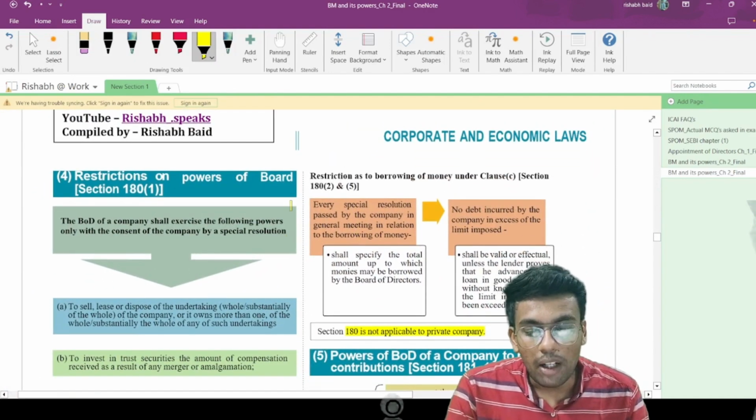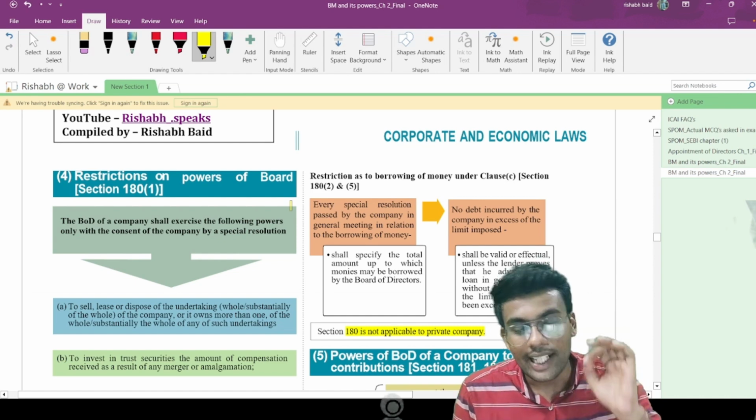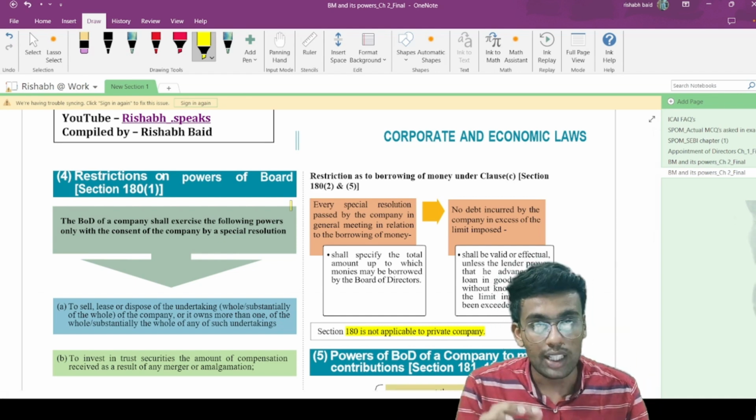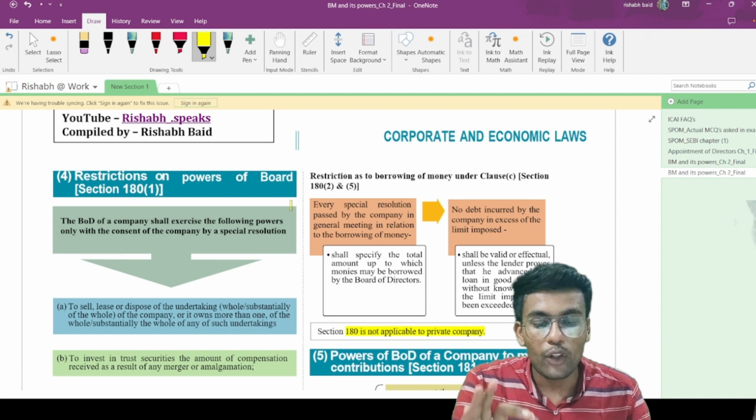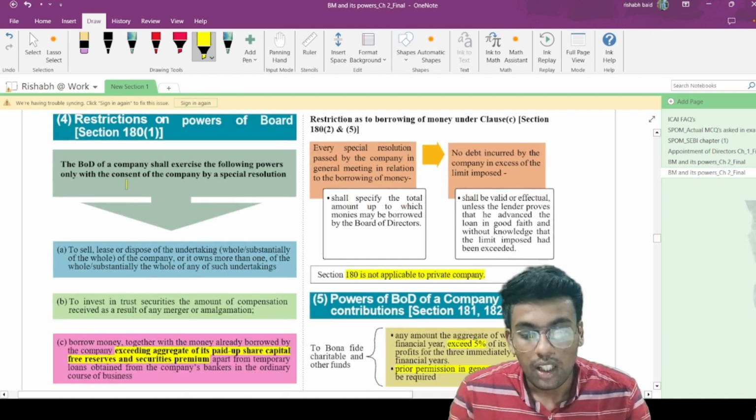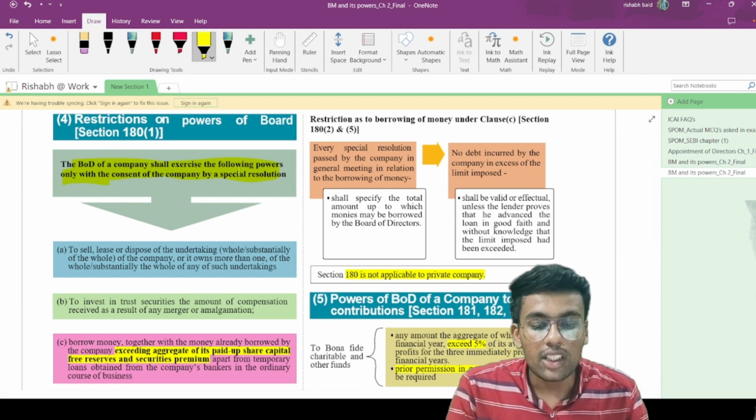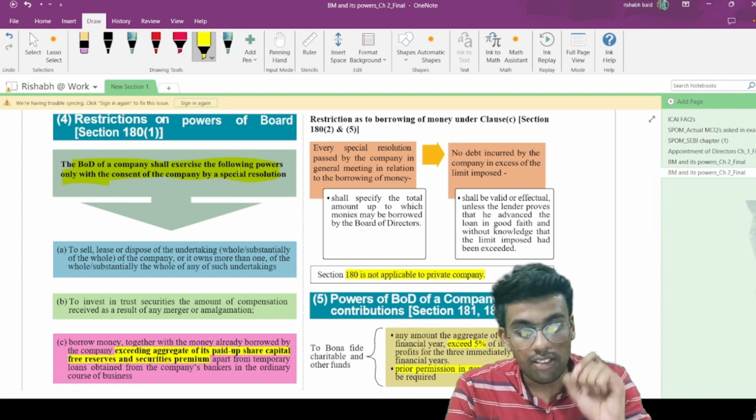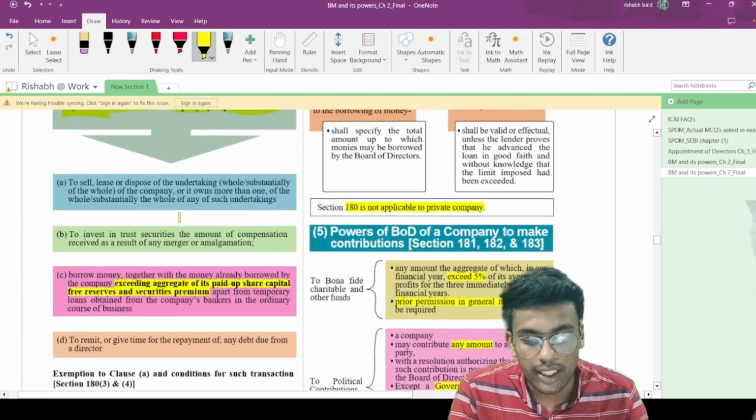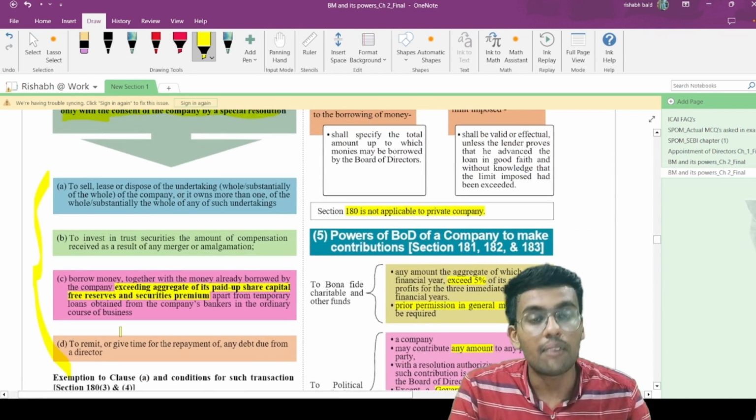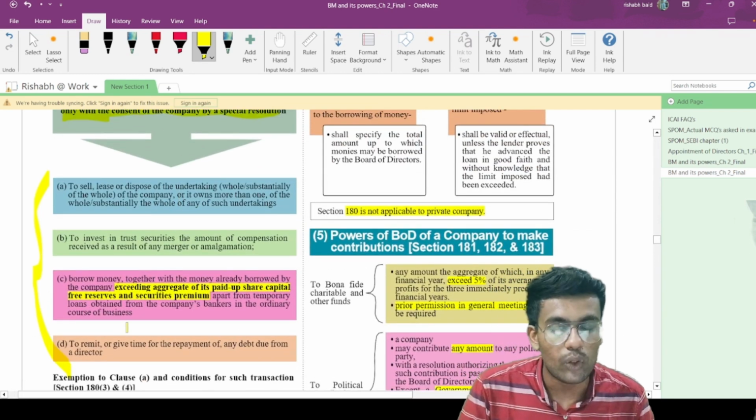Now, restriction on power of the board. What is the restriction that has been implemented on the power of the board? What are the transactions that the board of directors cannot exercise on their own? The board of directors of a company shall exercise the following powers only with the consent of the company by way of special resolution. If the company has to conduct any of these 4 transactions, then the company has to pass a special resolution. What are these 4 transactions?